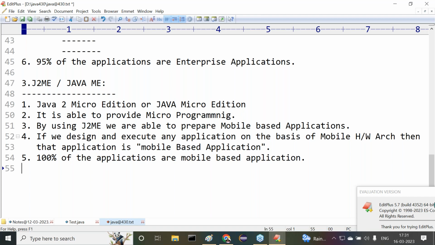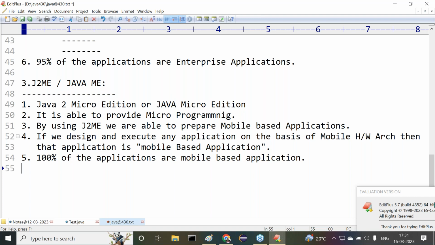Say for example, Airtel is available. My account is an Airtel account, my SIM is an Airtel SIM. I want to pay the bills every month. Previously, I used to go to the Airtel showroom or Airtel store to pay the bills. I needed to stand in the queue. But now the Airtel mobile app is available. If we download and install it, automatically we can pay the bills and we are able to get anything. That's okay, fine. That's one thing.